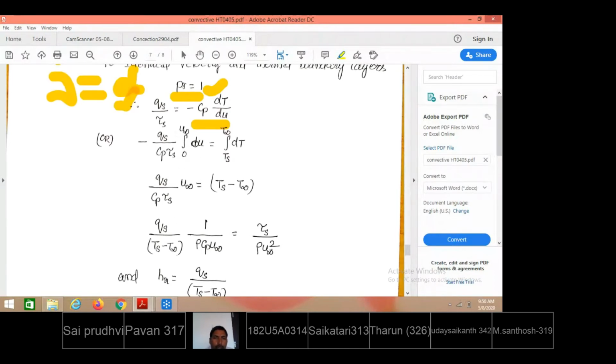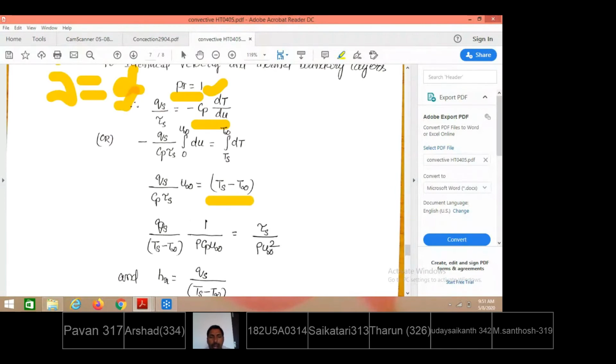Now performing the integration, the integral of du equals u. When substituted with the limits, the upper limit is u infinity, the free stream velocity, and at the plate surface velocity is 0. So this remains as it is, and u infinity minus 0 becomes u infinity. Integral dT: at the plate surface the temperature is Ts, at the boundary layer development level the temperature is T infinity, the free stream temperature. Between these temperatures, when the integration is performed, we get Ts minus T infinity.